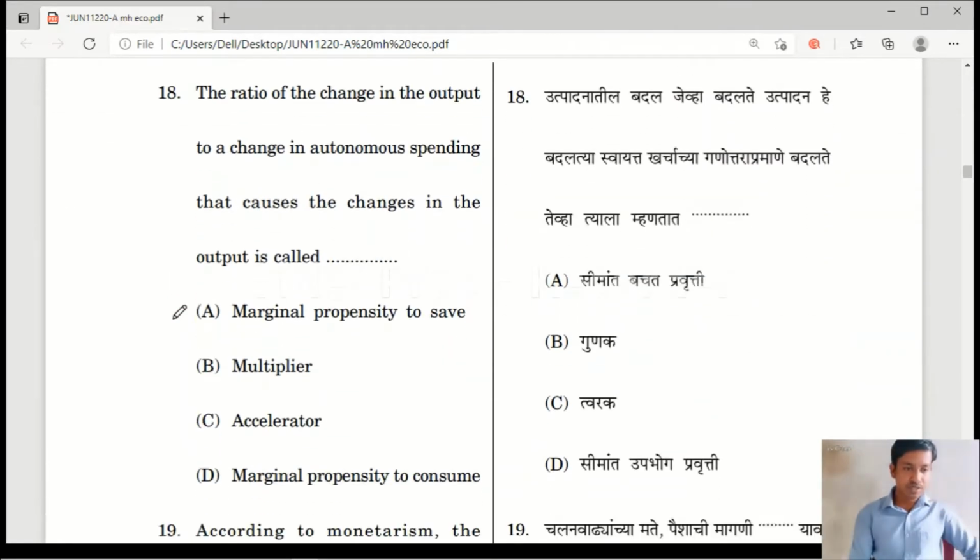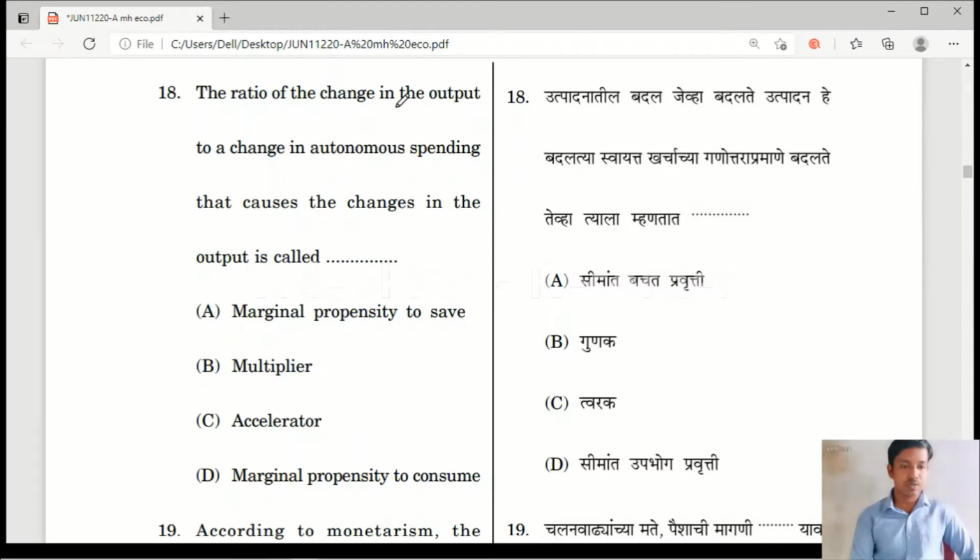Question number 18. The ratio of the change in the output to a change in the autonomous spending that causes the change in the output is called: option A, marginal propensity to save. Option B, multiplier. Option C, accelerator. Option D, marginal propensity to consume.